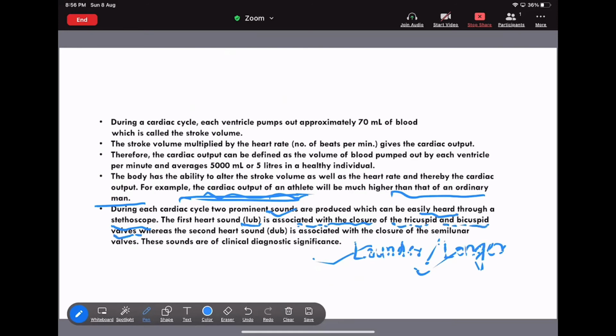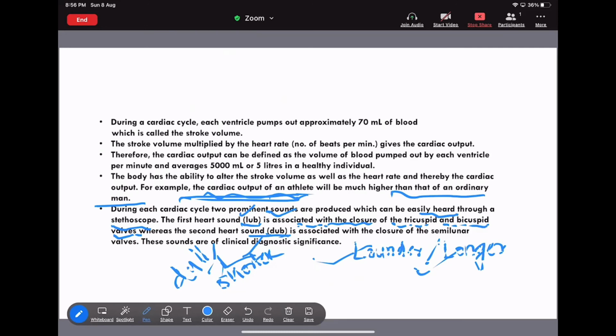Whereas the second heart sound is called dub. Dub means dull, or you can say subtle. They are opposites. Lub means louder and longer. Dub means dull and subtle. The lub is associated with the closing of the tricuspid and bicuspid valves, but the dub is associated with the closing of the semilunar valves. These sounds have clinical diagnostic significance. So these are the two sounds produced at the time of contraction and relaxation.